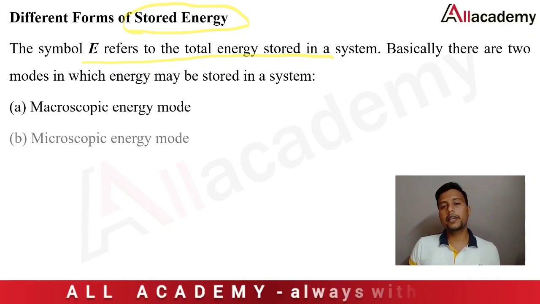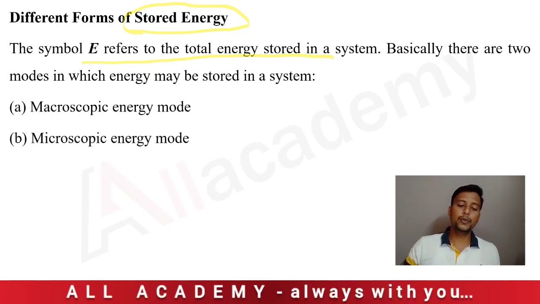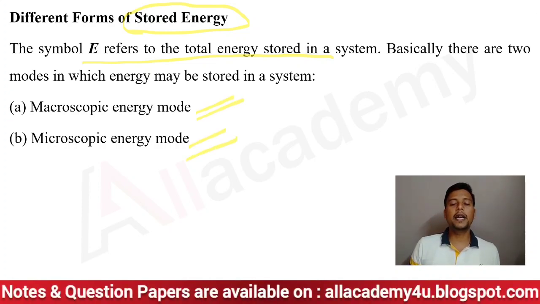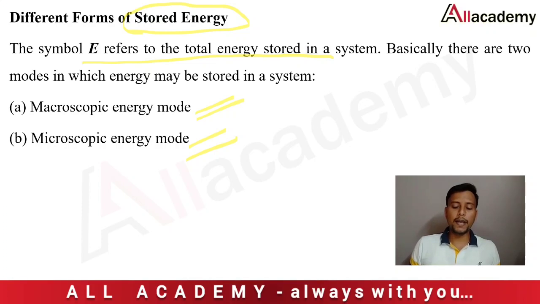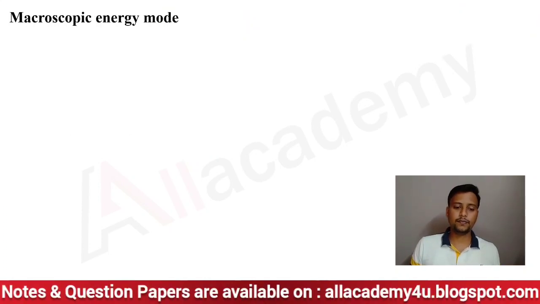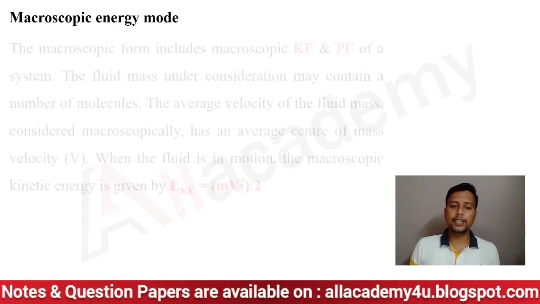These stored energies are classified into two types: one is the macroscopic energy mode and the other is the microscopic energy mode. Let us study these two different modes of energy in detail. The first one is the macroscopic energy mode.